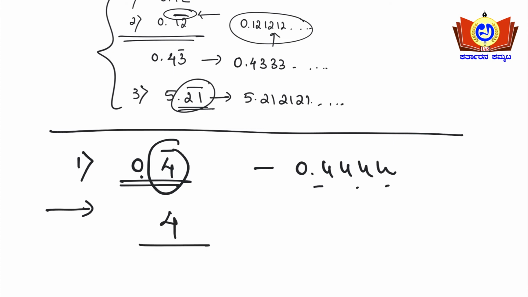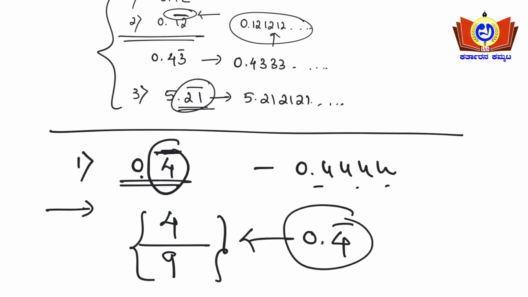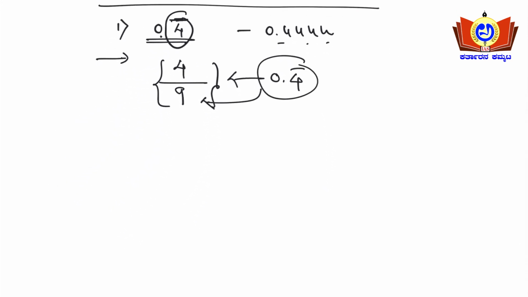So for a single number with a bar, you are dividing it by 9. 0.4 bar is nothing but 4 by 9; you need to divide it by 9 here. So this rule you need to remember. I'll take one more example.